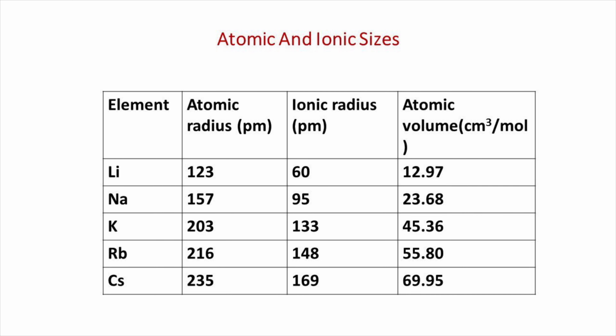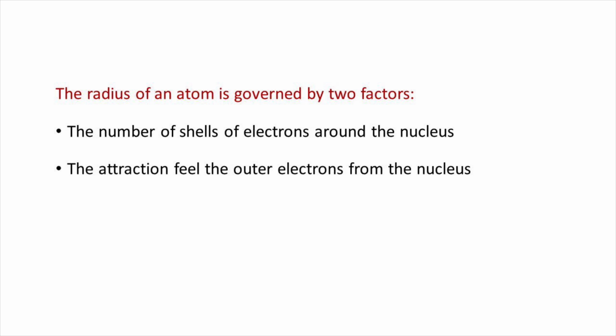Then, how does atomic size vary among the alkali metals? From the table, it is clear that atomic and ionic radii of alkali metals increase on moving down the group. Similarly, the atomic volume also increases as we move down the group. Then, why does atomic size increase on moving down the group? We know the radius of an atom is governed by two factors. Firstly, the number of shells of electrons around the nucleus. Secondly, the attraction of the outer electrons by the nucleus.